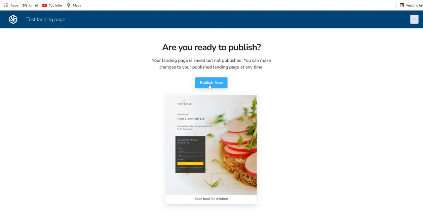Right? Use clean images so that they are very nice and very appealing. And most importantly, the landing page should be responsive. So the landing page should adapt itself to desktop, mobile, and tablet. Right?